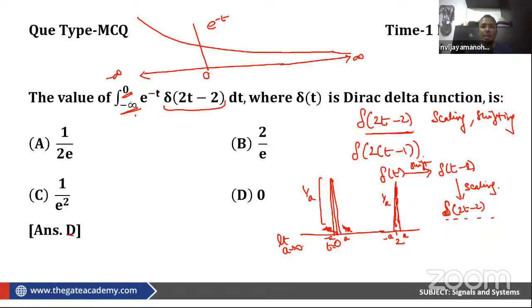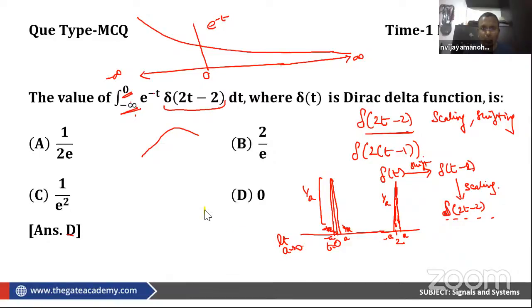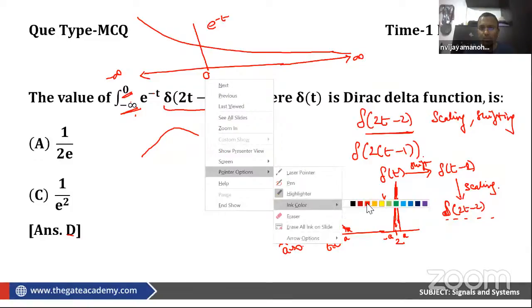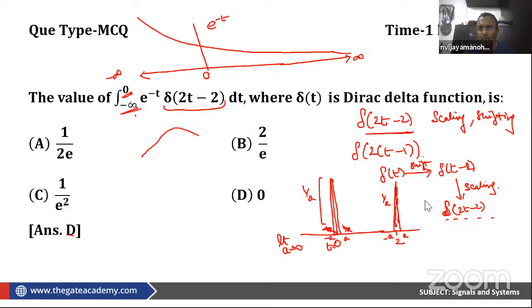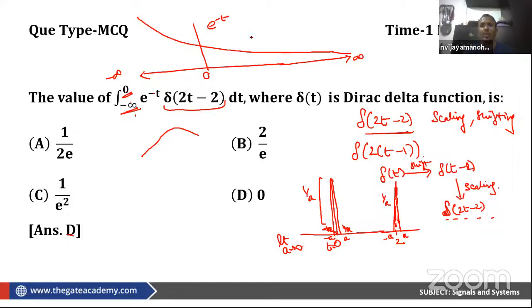Now, when I multiply these two signals, the other signal is 0 everywhere. This is my e power minus t. My delta of t looks something like this.